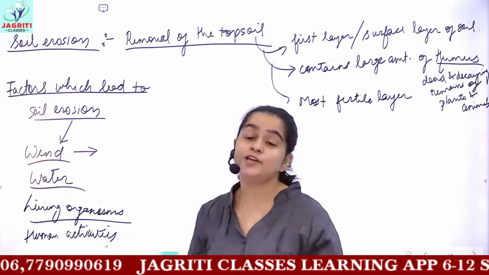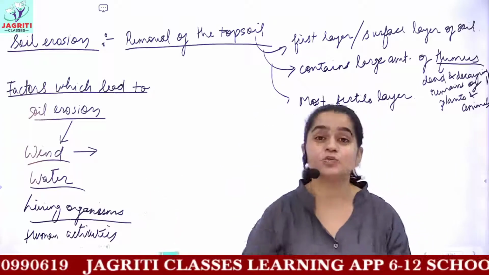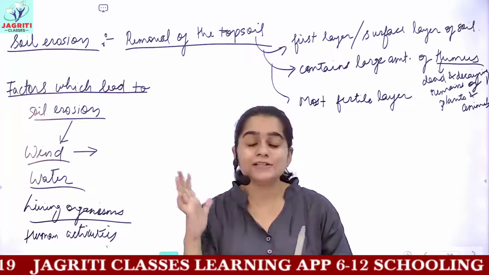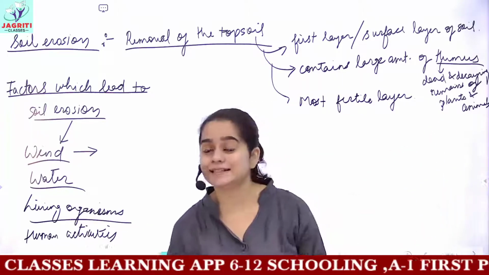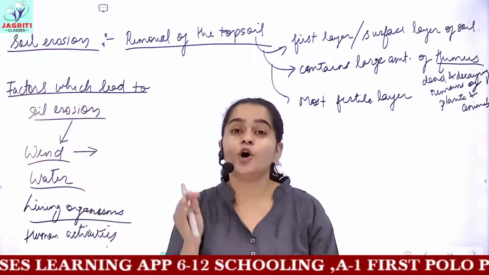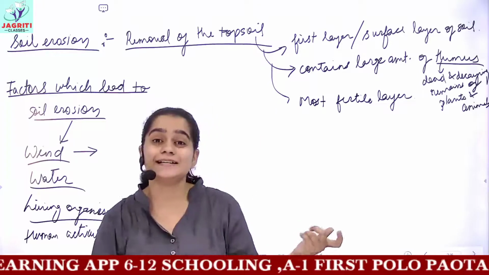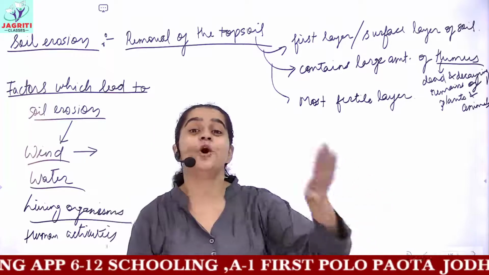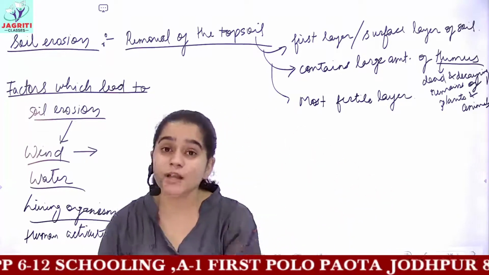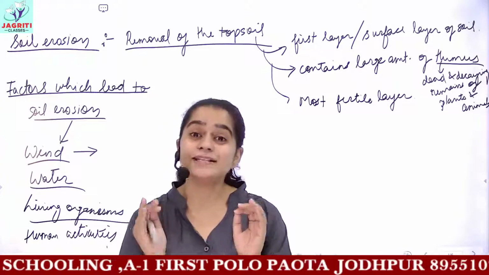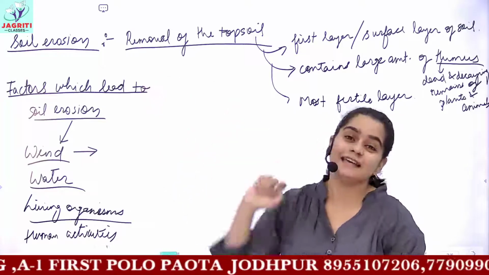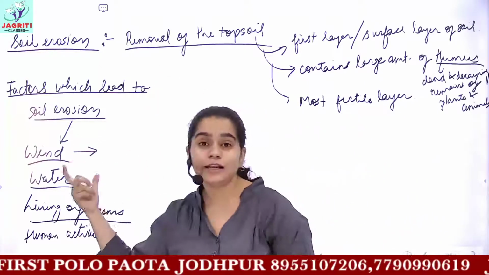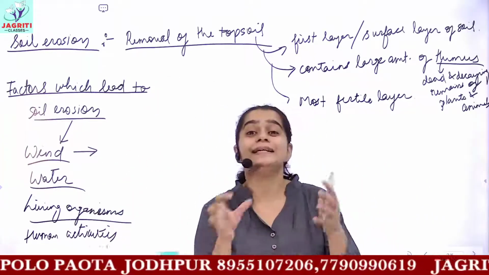Barren means land which contains no sort of trees on it. So what would happen is, when you have a barren land like deserts, then when the air flows through these deserts, it would erode or remove the top layer of the soil, which is the topsoil. And when this topsoil is being removed, this process is known as soil erosion. So wind causes soil erosion on barren land or deserts.